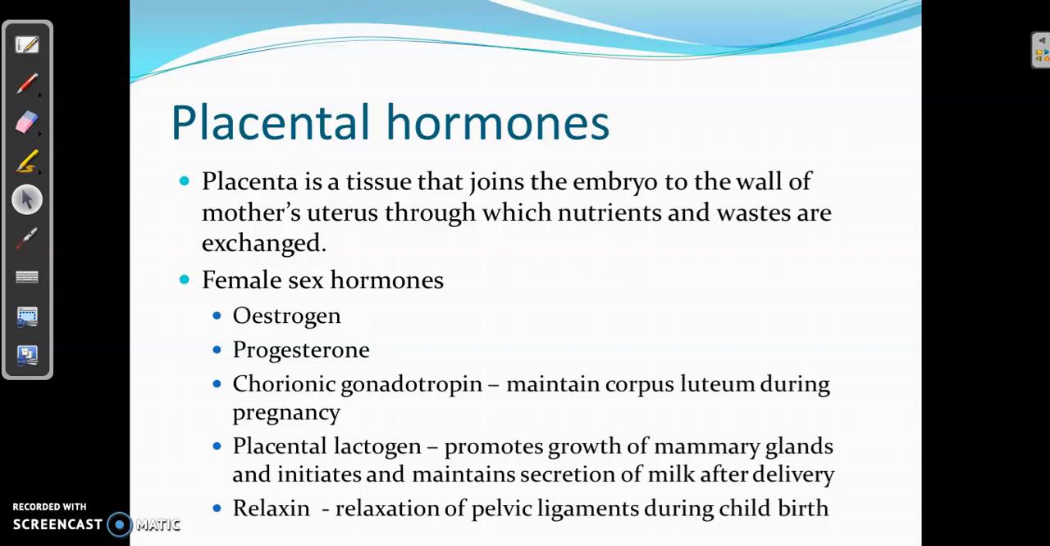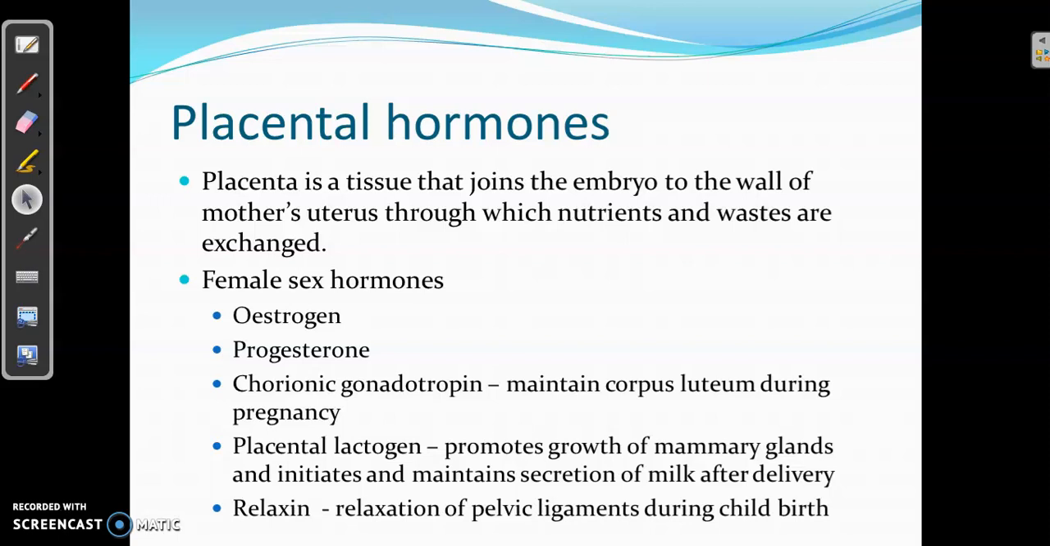So for the development of the embryo, nutrients are to be obtained from the mother's body, and the waste materials from the body of the embryo have to be removed. This exchange of nutrients and waste materials takes place through a specialized tissue that establishes a connection between the mother's body and the fetus or the embryo, and this specialized tissue is called the placenta. In addition to functioning as a specialized organ for the exchange of waste materials and nutrients, the placenta is also functioning like an endocrine gland.